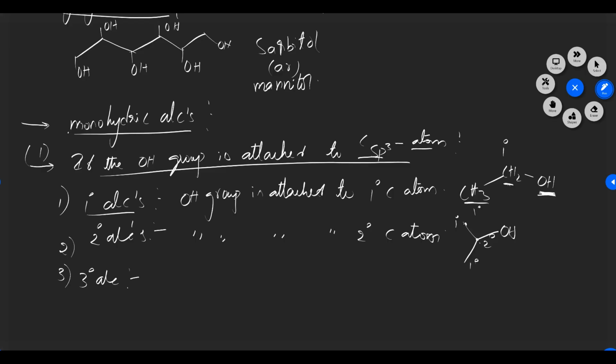Next one is tertiary alcohols, where the OH group is attached to a tertiary carbon atom. What is the meaning of tertiary alcohol? This one is isopropyl alcohol. The OH is attached to a carbon, and this carbon needs to be a tertiary carbon. Tertiary carbon means it needs to be attached to three carbons: 1, 2, 3. So that is called tertiary.